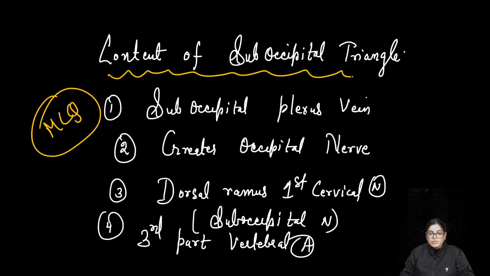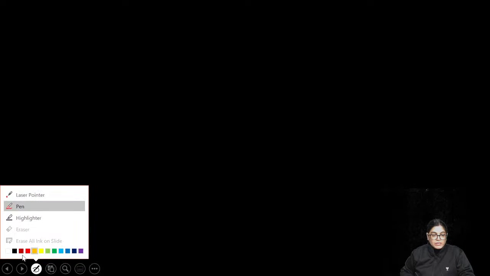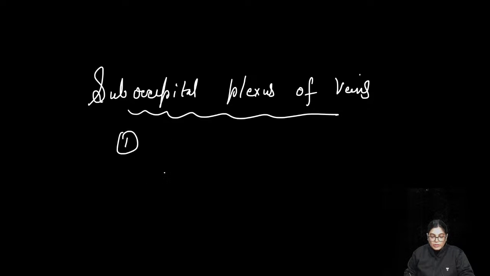Now, I would also like to tell you how the suboccipital venous plexus is formed and what is the clinical importance of the suboccipital plexus of veins. The suboccipital plexus of veins is formed by the following veins contributing together.